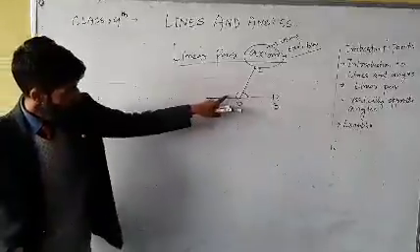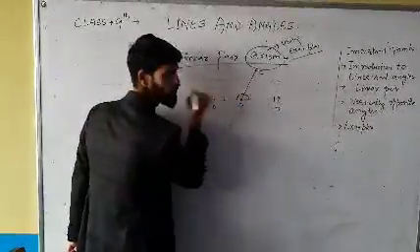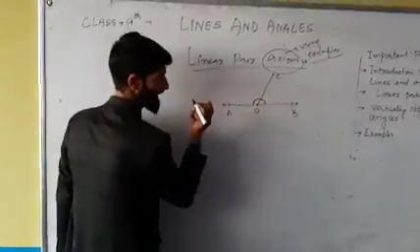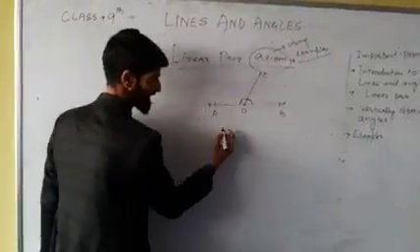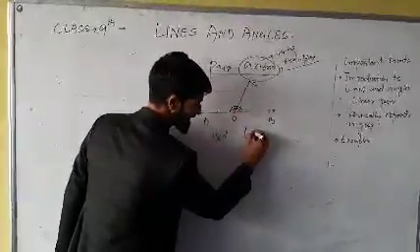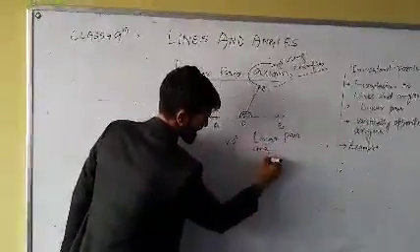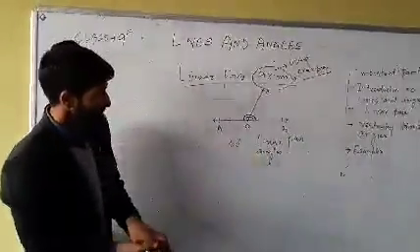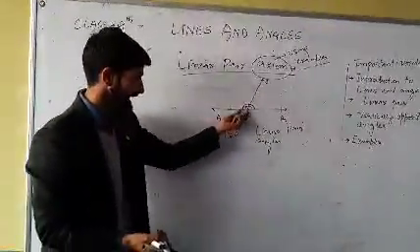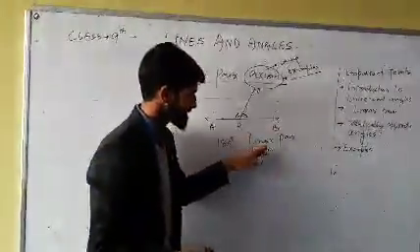Now, two angles are formed. Clearly it is a straight angle and it is bifurcated into two. When the sum of two angles formed on a line is 180 degrees, then these two angles are called linear pair angles. In other words, linear pair angles are those angles which are formed on a line at a point, and when their sum is 180, they are called linear pair angles.